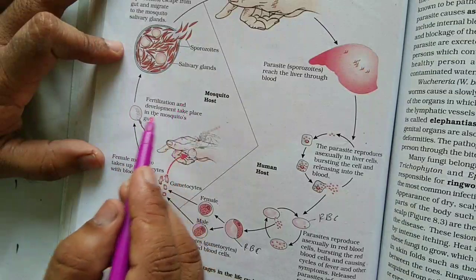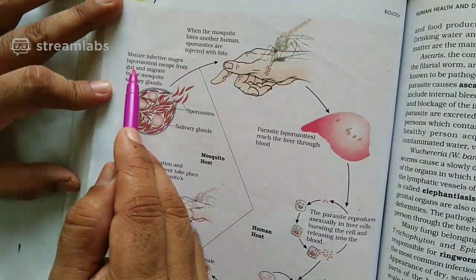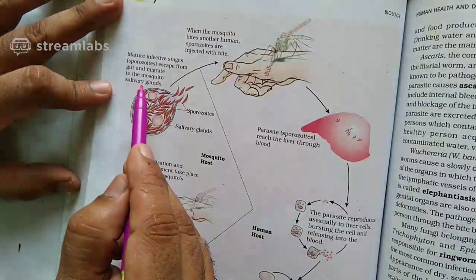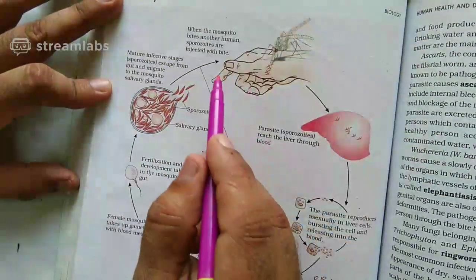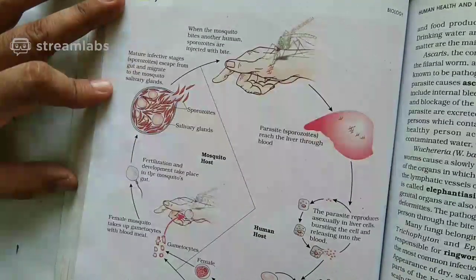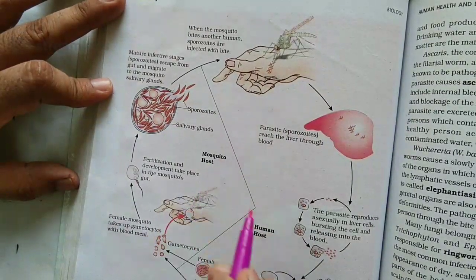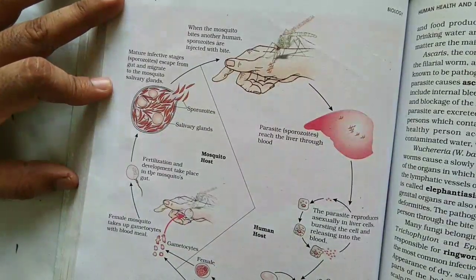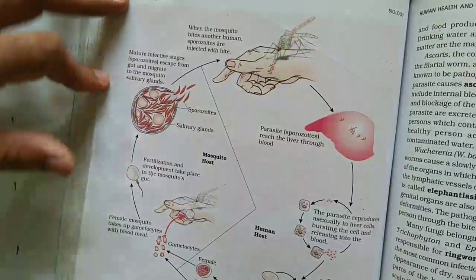Then from the motile zygote, the mature infective stage sporozoite escapes from the gut by bursting of the oocyst and migrates to the mosquito's salivary gland, where it is stored. When the mosquito bites another person, sporozoites are once again injected, and the life cycle continues. How many hosts here? Mosquito is the primary host because of sexual reproduction. Human is the secondary host because there is no formation of gametes or fusion.